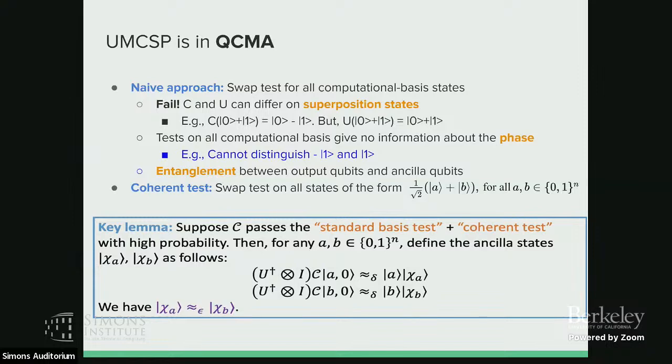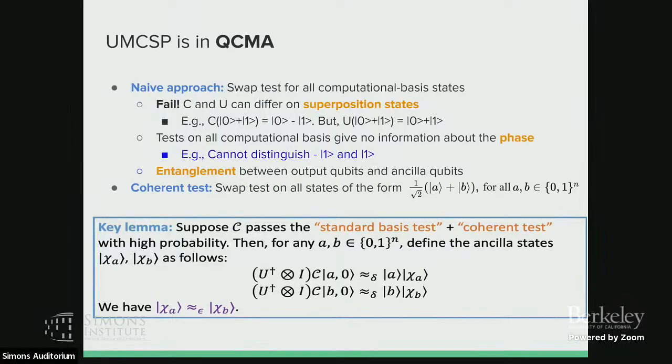In this case, you have no way to distinguish them. And also we have to consider ancilla qubits. There may be some entanglement between your output qubits and ancilla qubits, and that will introduce another phase to your output. So this approach does not work. So we need to introduce a new test we call the coherent test. You just do swap tests on all states of the form